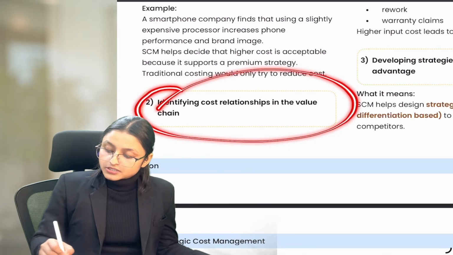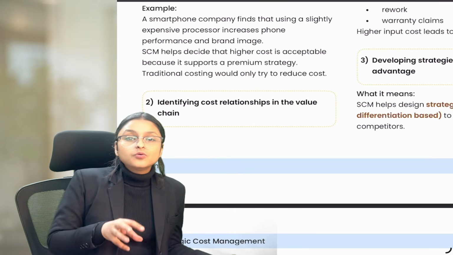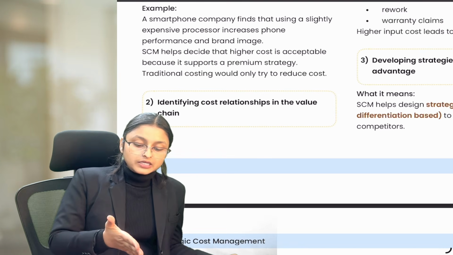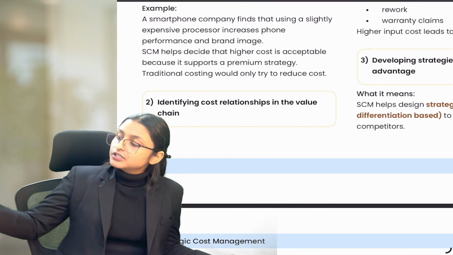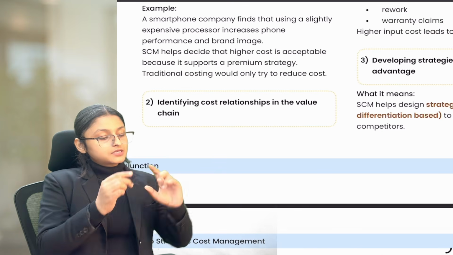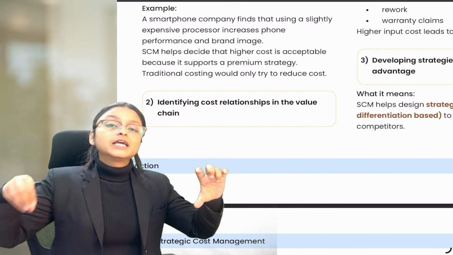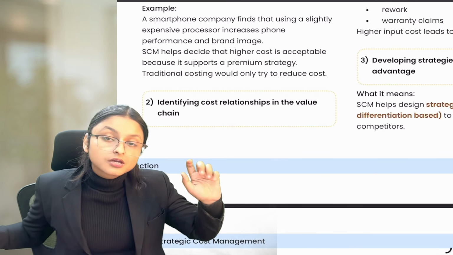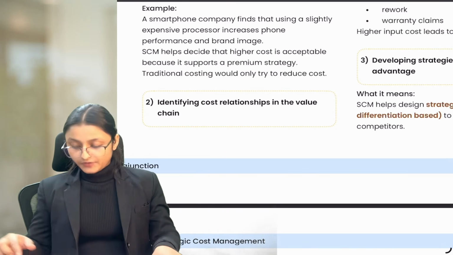Now, identifying cost relationships in the value chain. How one activity is connected with other activities of the value chain, and whether higher expense in one activity is actually helping the other activities of the value chain. We'll think about the cost in this way.